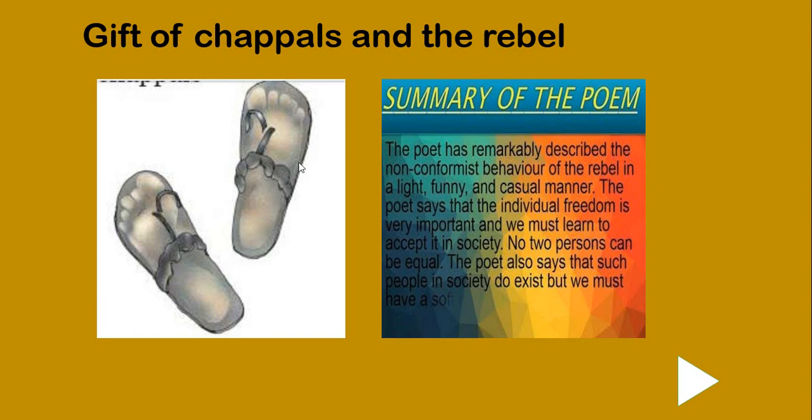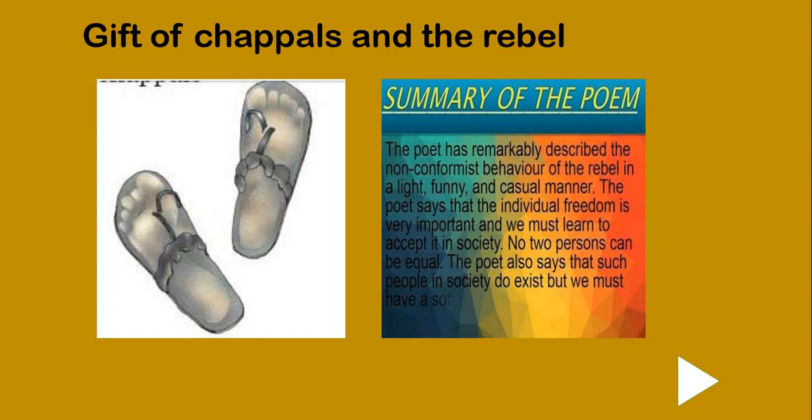And what did the children do? The music master's chappals, they gave to the beggar who used to come to their house. Why did they give, children? Because it was too hot outside and there were blisters on his feet. So the children were unable to see the pain, so they decided to give these chappals to the beggar, and we learnt a lot of morals from this story. And then how Gopu Mama's chappals were given back to the music teacher. And what did the music teacher call Ravi? He said that Ravi was the incarnation of Lord Hanuman. So we have understood about this.